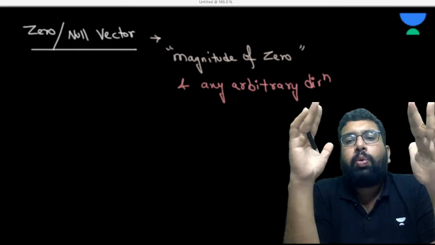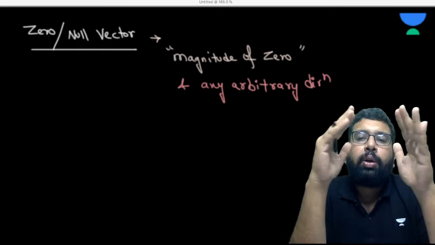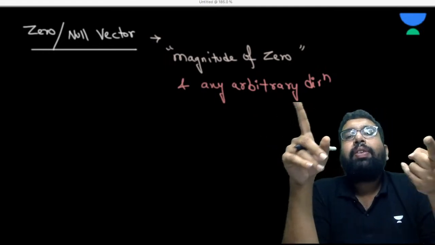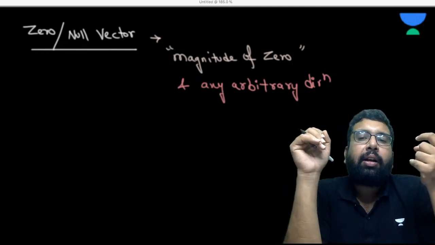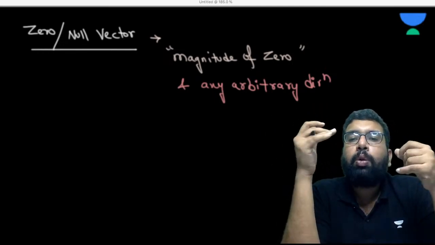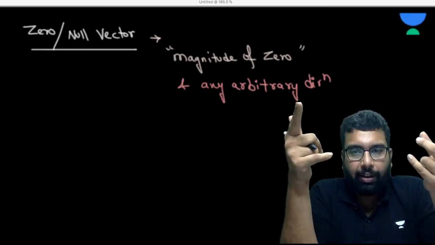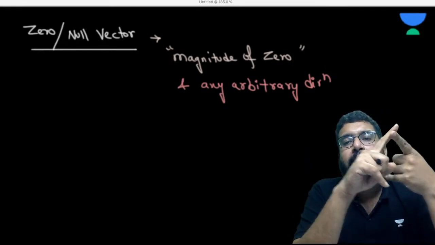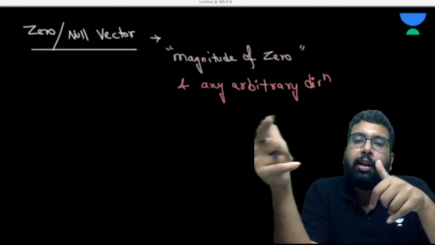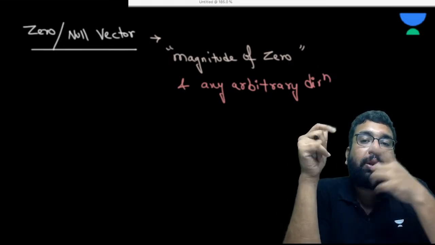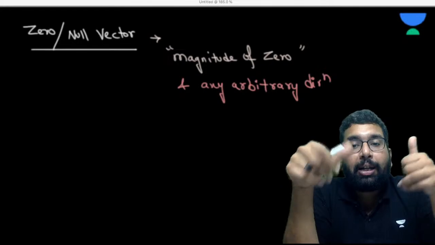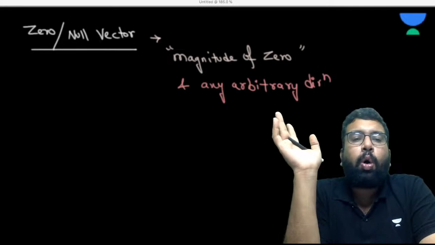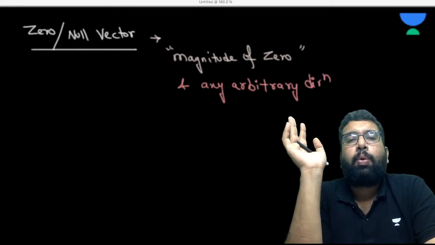Don't worry. When two vectors have a cross product, their result is also a vector, right? So if by any chance the result comes out to be zero, it means that is the zero vector, and it has some direction. What direction? When there is a cross product of two vectors, the direction of the result is always perpendicular to those two vectors. So there the zero vector will have a perpendicular direction to it. I'm just giving you the context, and we'll come to all these things soon.